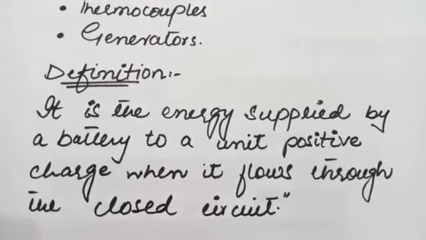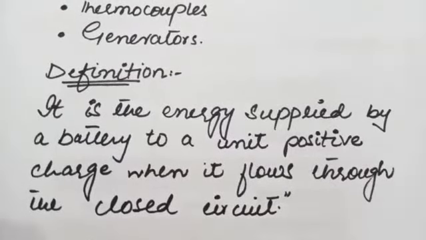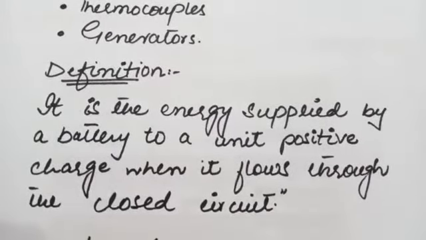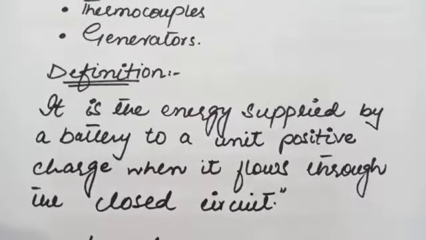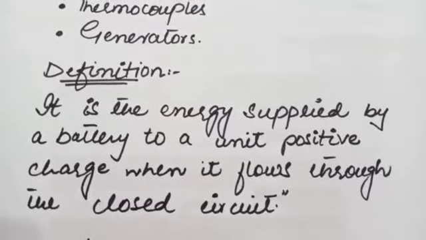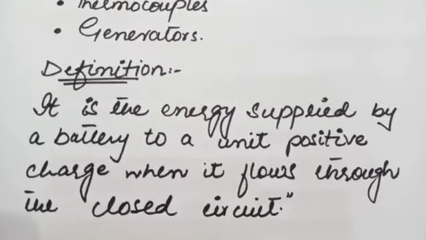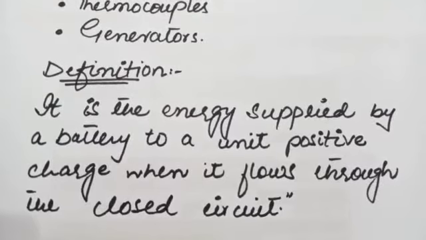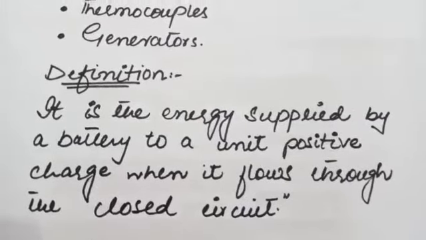When a conductor is connected to a battery, current flows through it due to the potential difference. For the continuous flow of current through a wire, the battery supplies energy to the charges. The positive charges leave the positive terminal of the battery, pass through the conductor and reach the negative terminal of the battery.